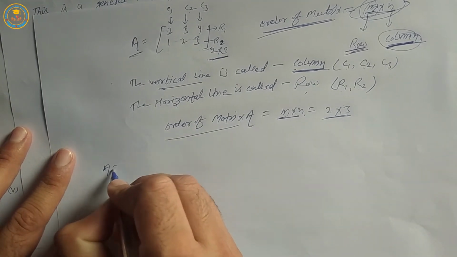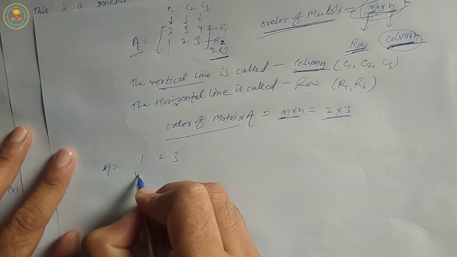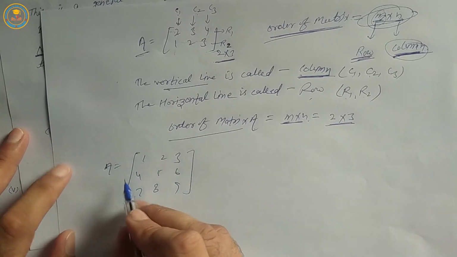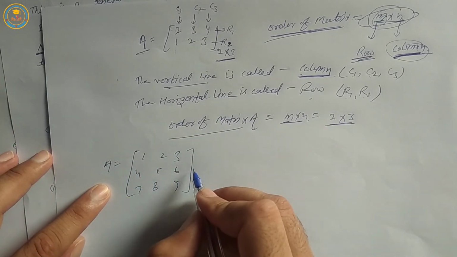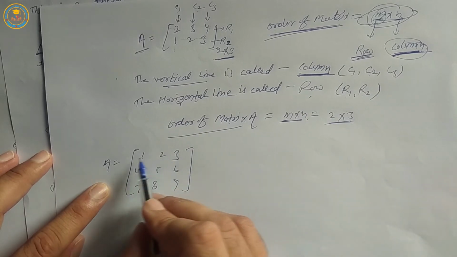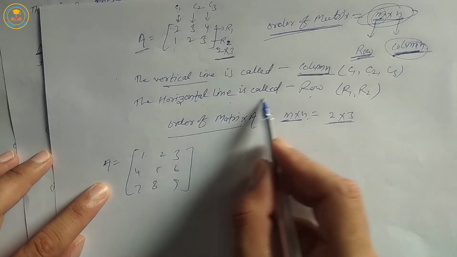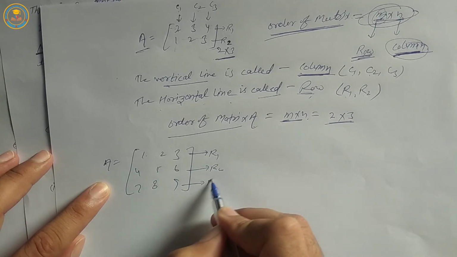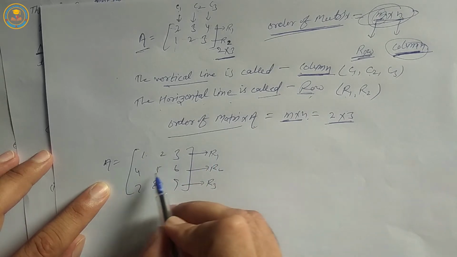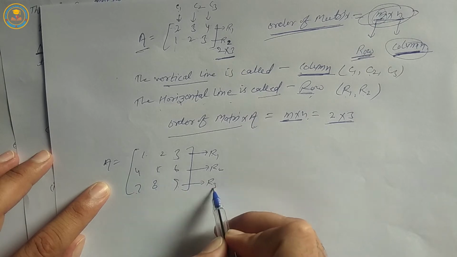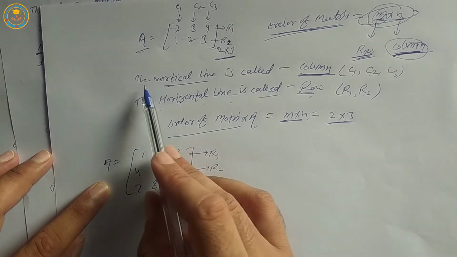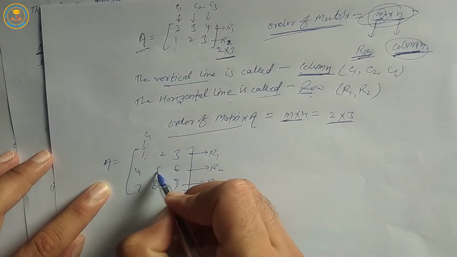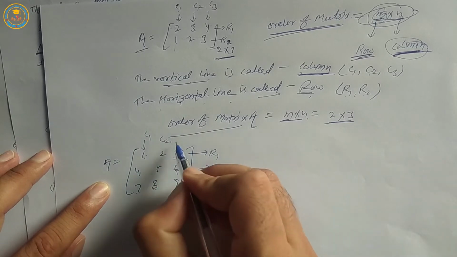Next example, A is equal to 1, 2, 3; 4, 5, 6; 7, 8, 9. Order of matrix A. The horizontal line is called a row: R1, R2, R3. The vertical line is called a column: C1, C2, C3.